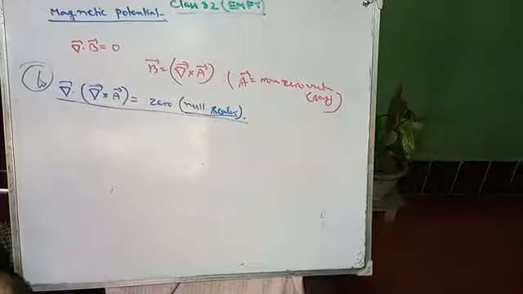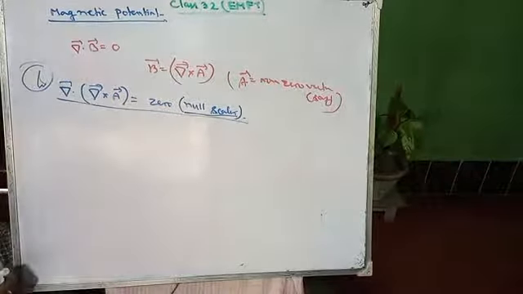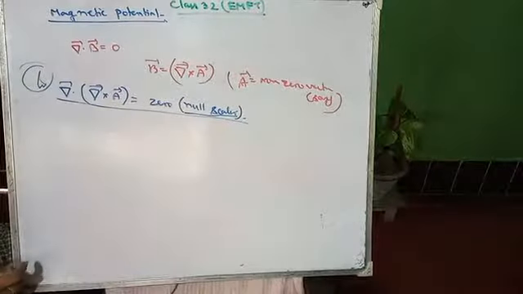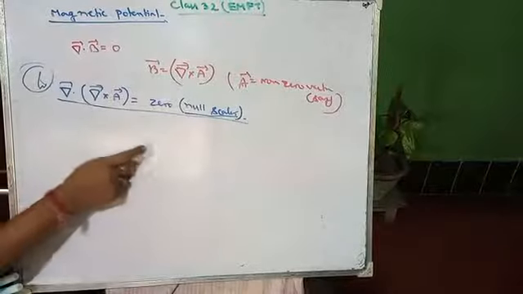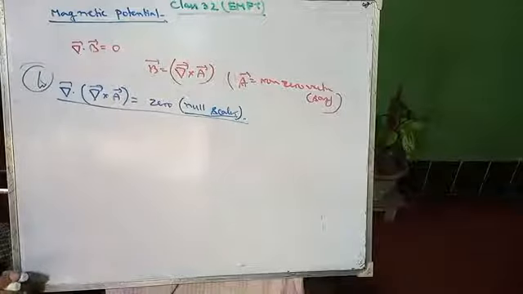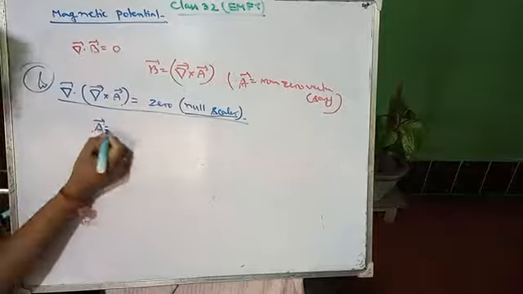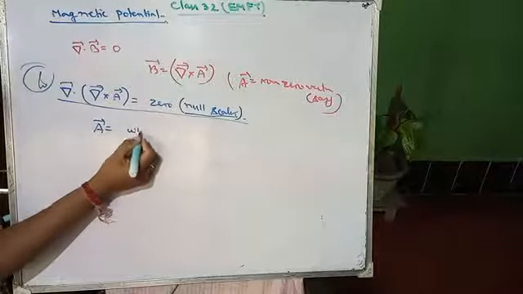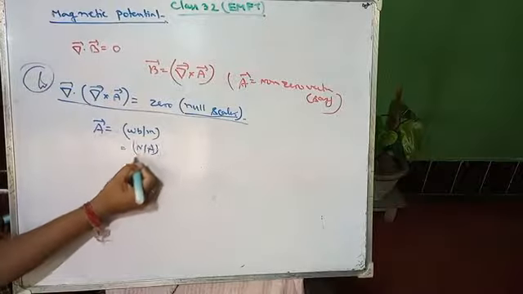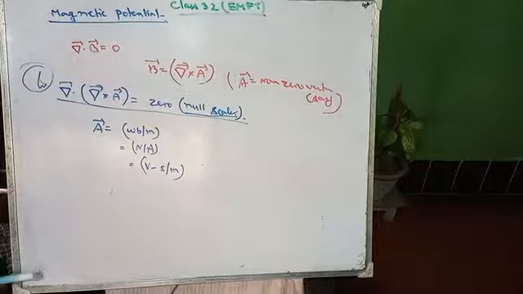And so what will be your result? Now write where A vector is known as the magnetic vector potential. This A vector is nothing but your magnetic vector potential. So write: the magnetic vector potential is expressed in Weber per meter or in Newton per ampere. That is, there are a number of units for A: the first unit will be Weber per meter, the second unit may be Newton per ampere, or volt second per meter also.